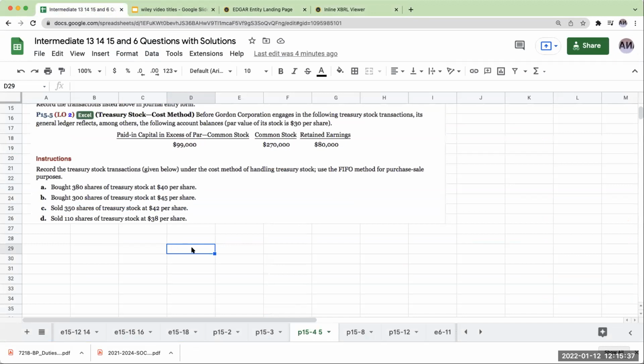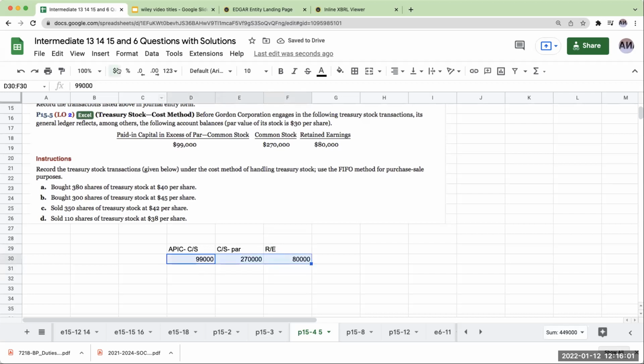So we'll just go ahead: APIC, 99,000. Common stock, par, 270,000. Retained earnings is basically over here at 80,000.